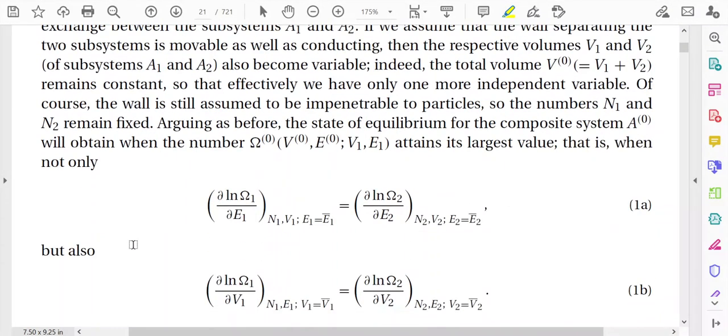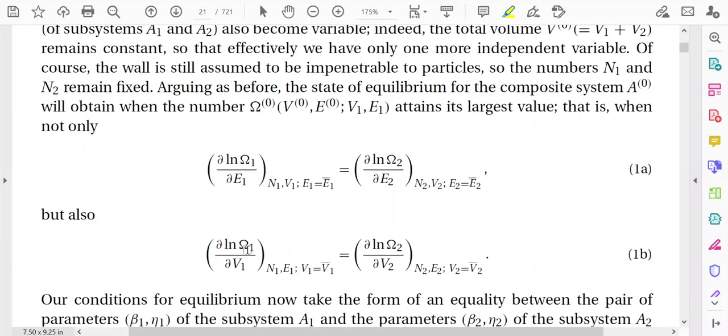That is when not only del ln omega 1 by del E1 equals del ln omega 2 by del E2, which is the condition for equilibrium we discussed in our earlier lecture, but also del ln omega 1 by del V1 is equal to del ln omega 2 by del V2.